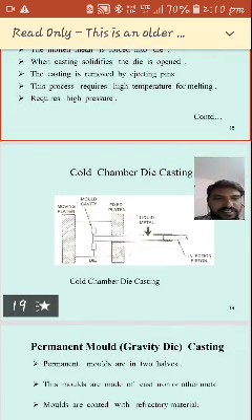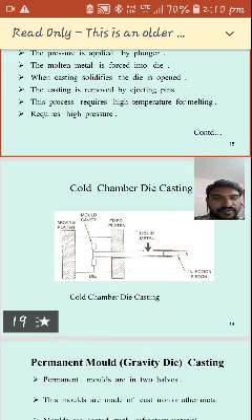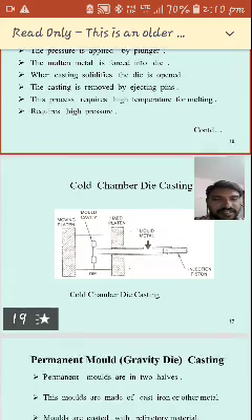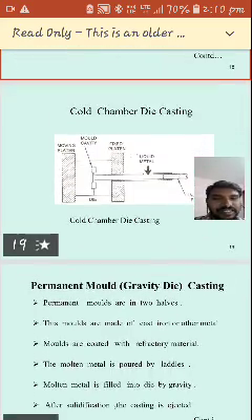See here, we are able to see the figure. Here we have the moving plate, mold cavity and die. The metal is forced by using a piston, so it enters into the die. After solidification, the die is opened and the casting is removed by using ejecting pins.